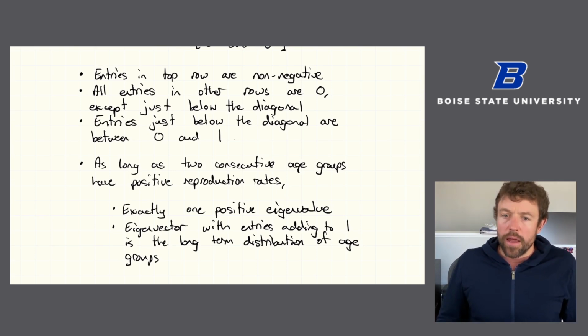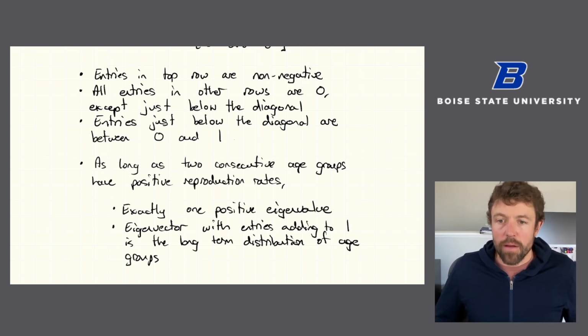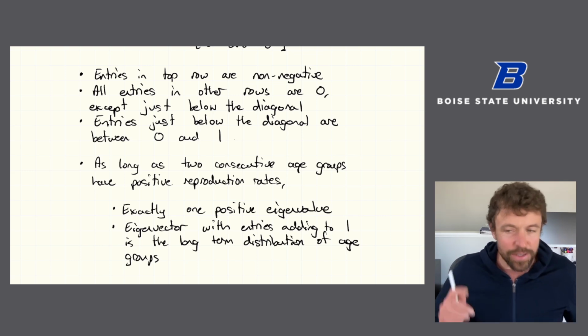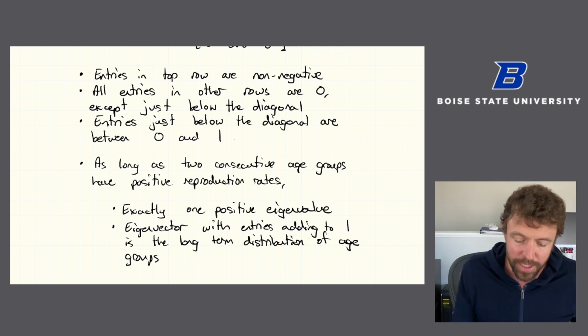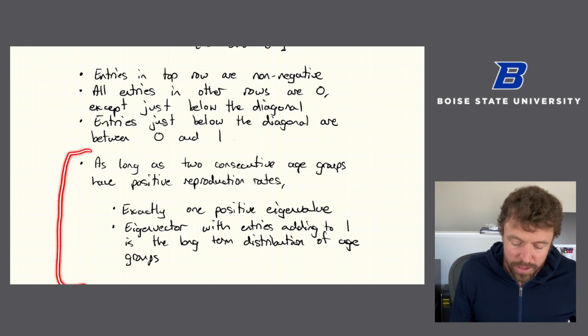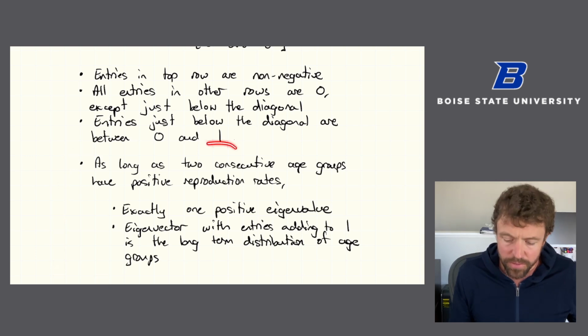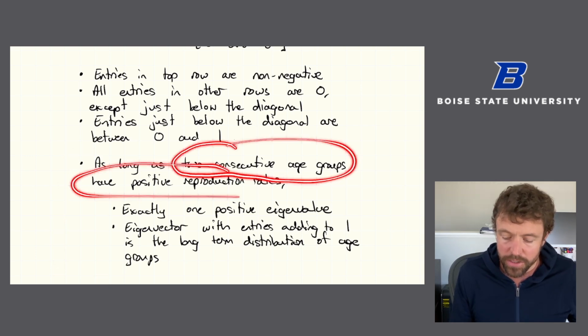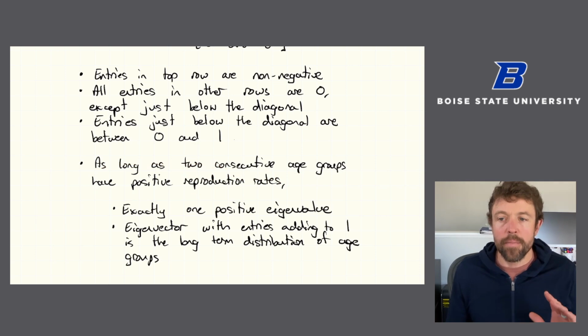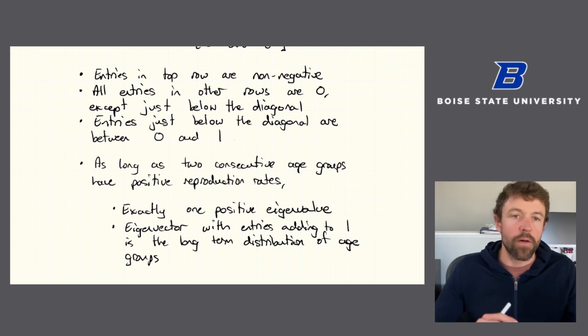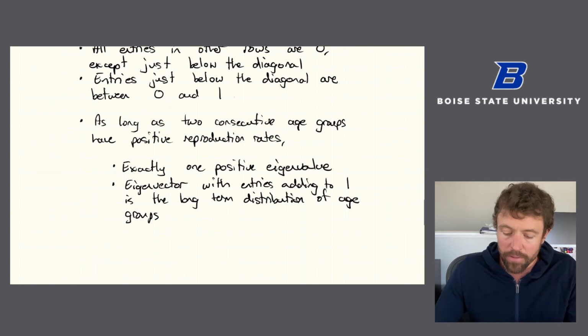So I'm done with the main part of the video, kind of how to do these sorts of problems. Or actually, sorry, that's not true. I was going to say I was done. There's one more thing I want to address, which is why it is that this matters, like why we need two consecutive age groups to have positive reproduction rates for this to work. But before I say that, it's important to distinguish this type of problem from Markov chain problems. So how are these things different?